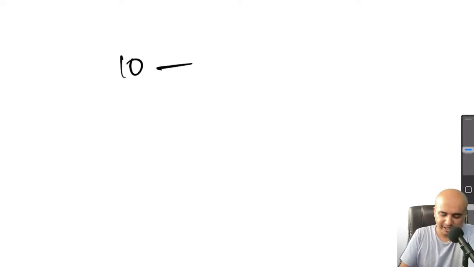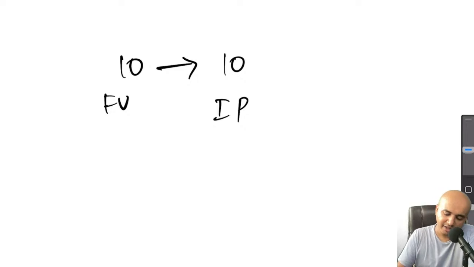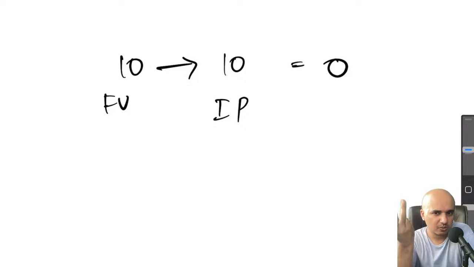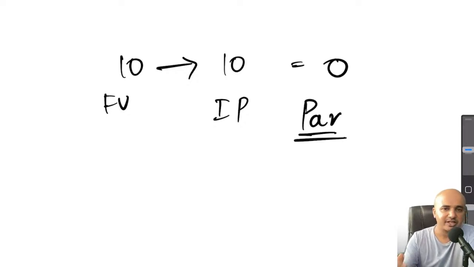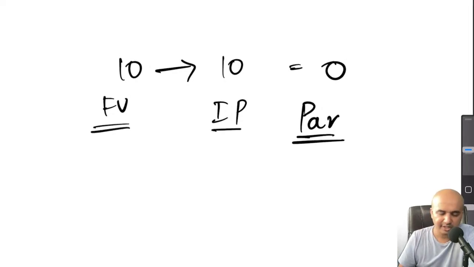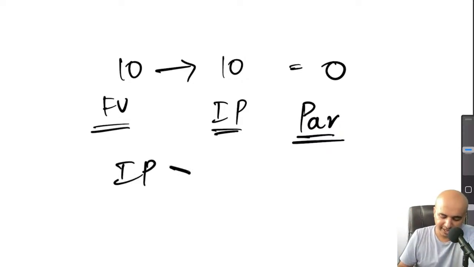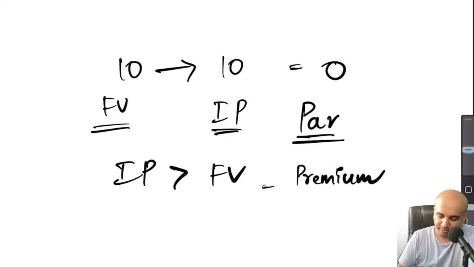But if a company sells a share worth 10 rupees at 10 rupees itself, let's say issue price is also 10 rupees, in this case, there is no difference, the difference would be 0. So now what is this 0? 0 is 0, that means there is no premium, but instead the company has issued shares at par. When there is no difference between face value and the issue price, we say par. Whereas in the earlier case, the issue price was greater than the face value. So therefore we say the company has issued shares at premium. Here it is at par.